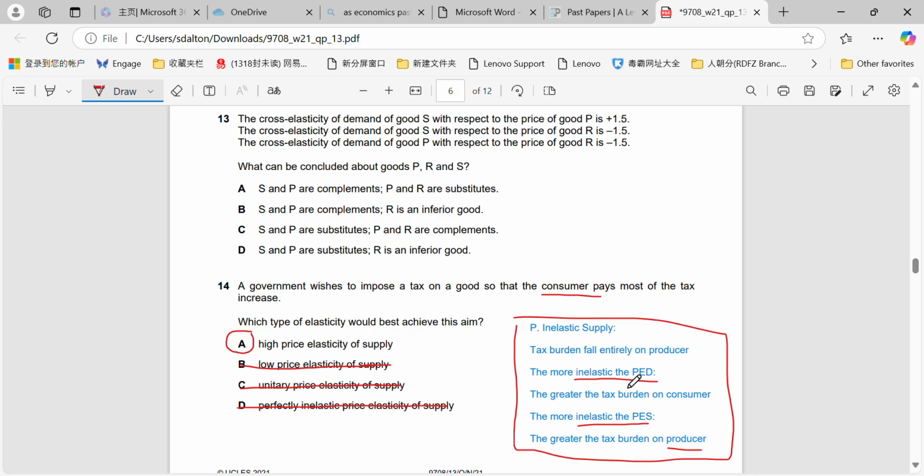Perfectly inelastic demand, 100% falls on the consumer as well. So they just have the opposite relationship essentially in terms of the burden. Like I said, I explained this with diagrams in a previous video before. If you want to put a comment in the comment section, I can direct you back to the video when I'm able to take a look after recording which video it was.